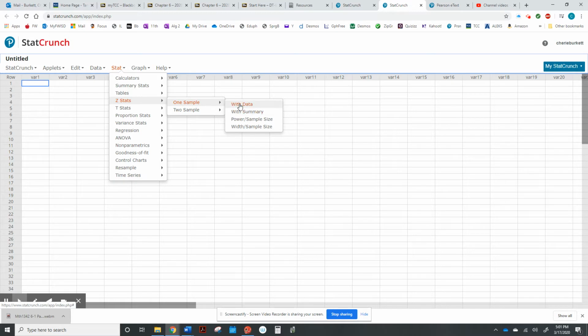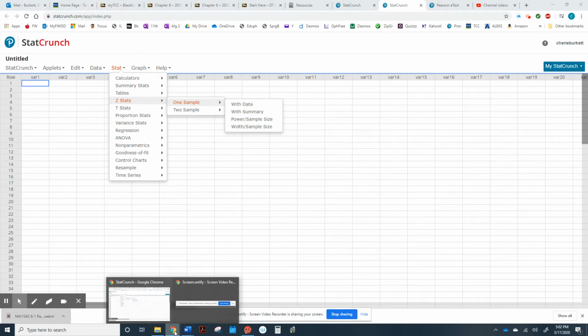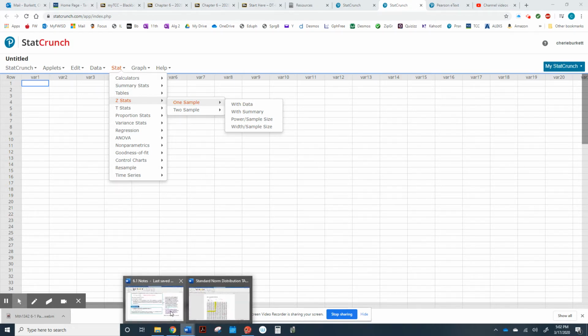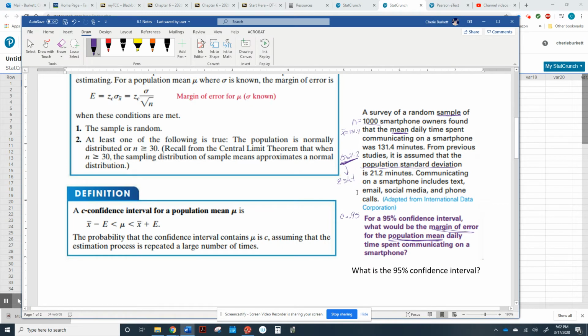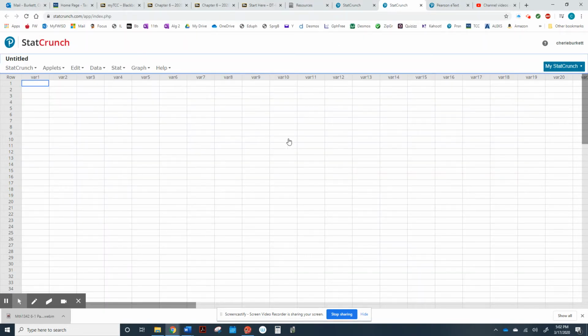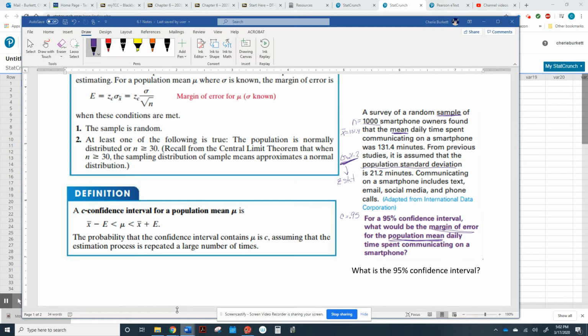And the difference between these two right here, you might use data if you're working some of your homework, and that would simply mean that instead of giving us this information right here, instead of telling us all the stuff that they told us right here, they would have a list of data, and you would enter that list of data in StatCrunch over here somewhere, and then you would have to calculate this information, but this is provided for us.